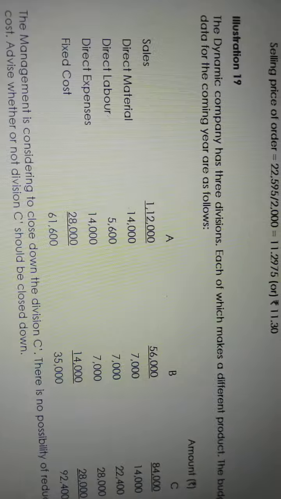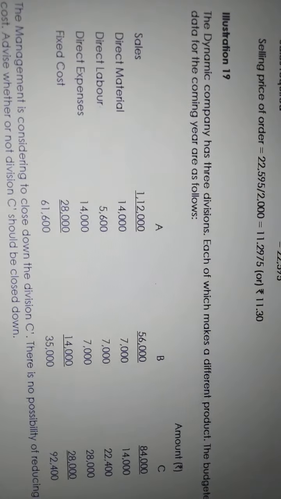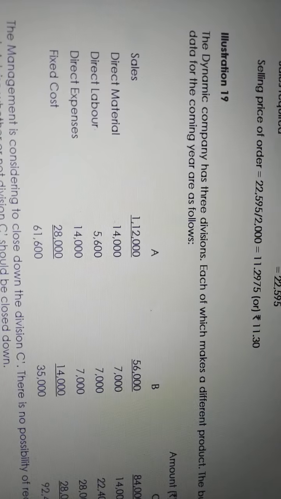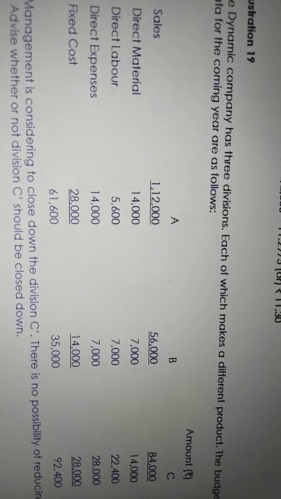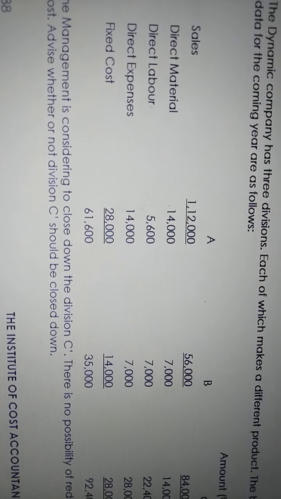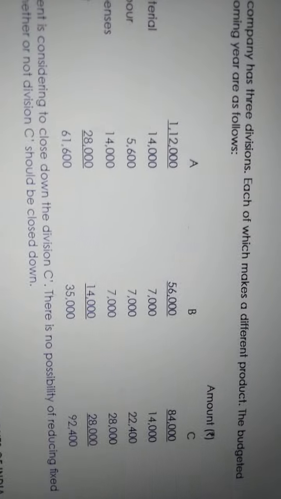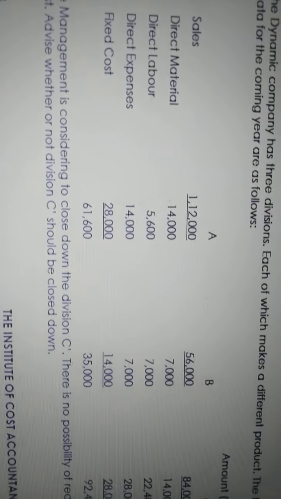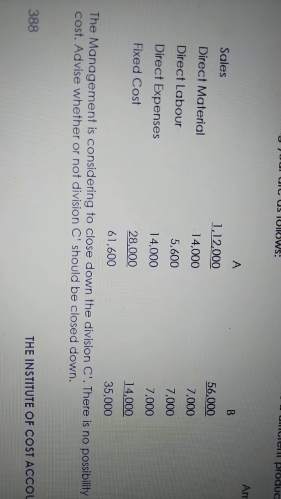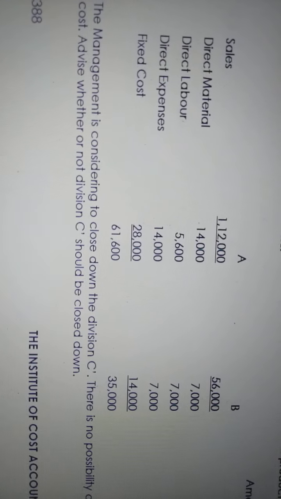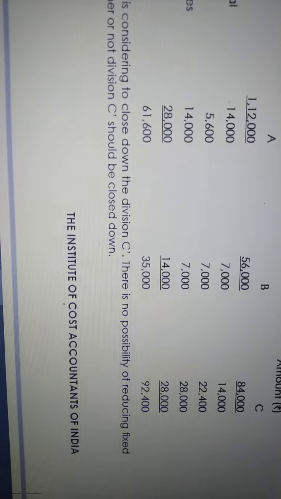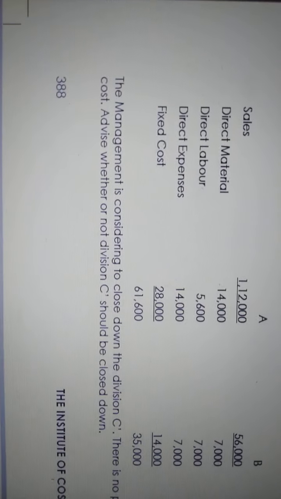So illustration 19, just go through the question. The dynamic company has 3 divisions, each of which makes a different product. Budgeted data for the coming year is as follows. They have given the 3 products A, B, C. Sales value is given. Direct material, labor, direct expenses, fixed cost is given. Total cost and total sales value are given. We have to identify the profit.